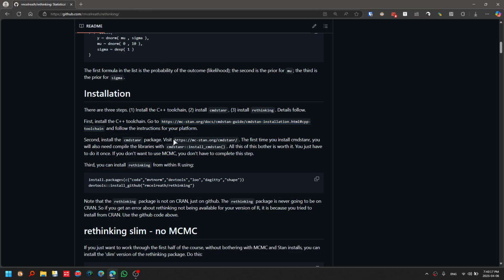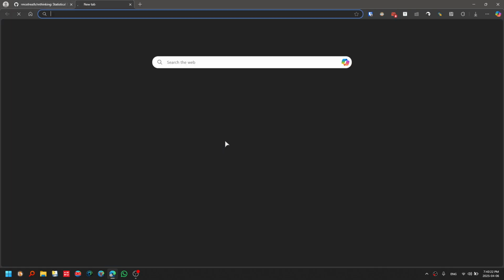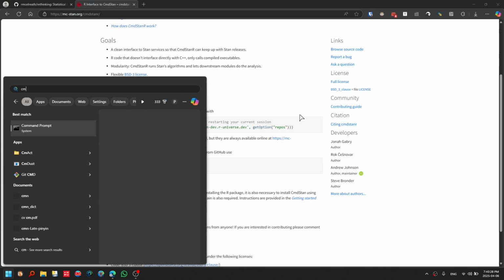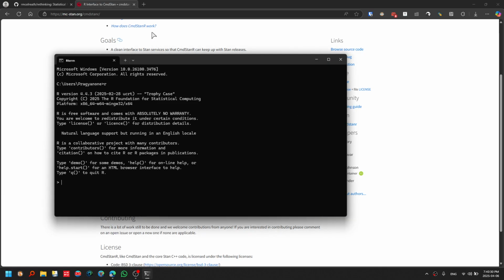After that, for the second step, to install cmdstanr, I went to this website, copied this code, and executed it in the R terminal like this. I won't press enter now because I have already installed it.